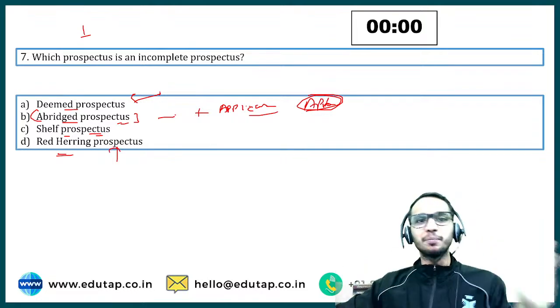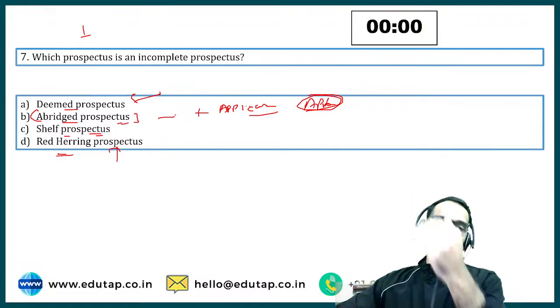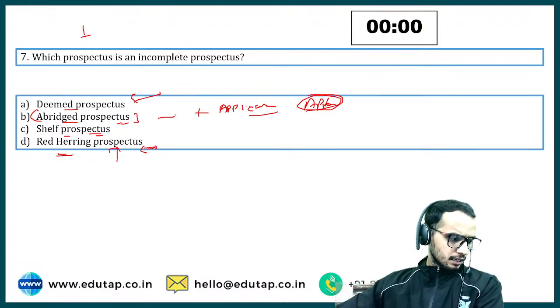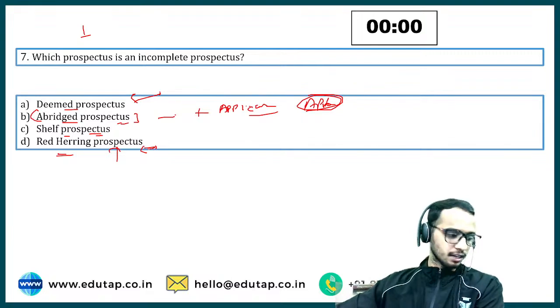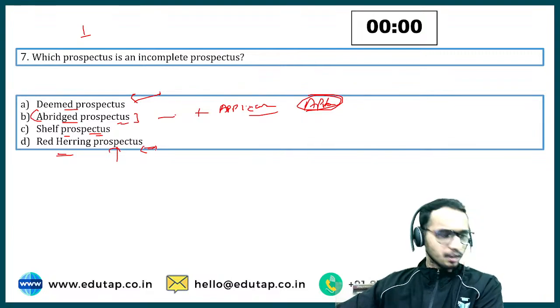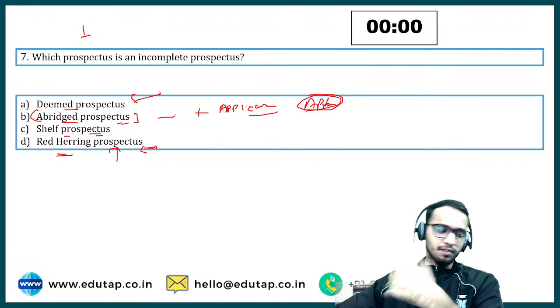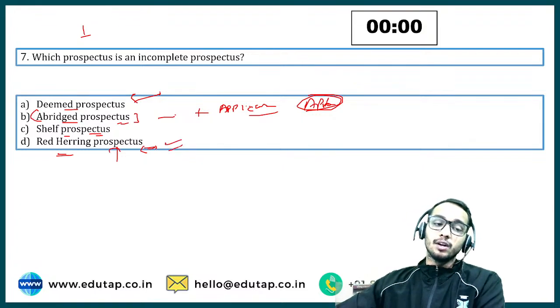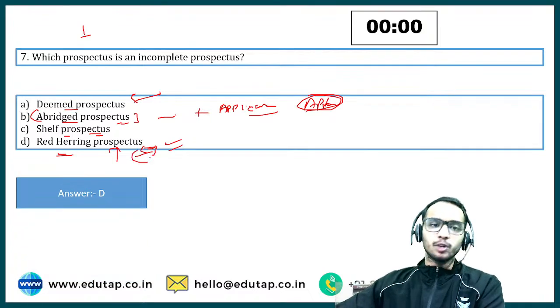First of all, let me check the chat section to see who all of you are correct in this question. Then I'll discuss with you what this red herring prospectus is. Okay, I have got the answers. Yes, red herring prospectus is the correct answer. Very, very good, everyone. Not everyone, but even if you haven't given me the right answer, koi baat nahi, you are here to remember this fact. So red herring prospectus is the answer.